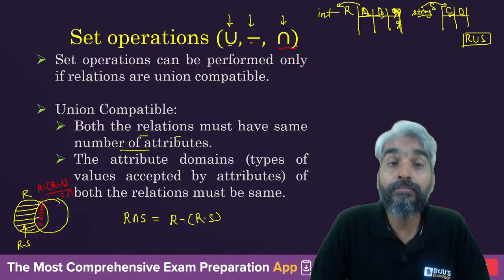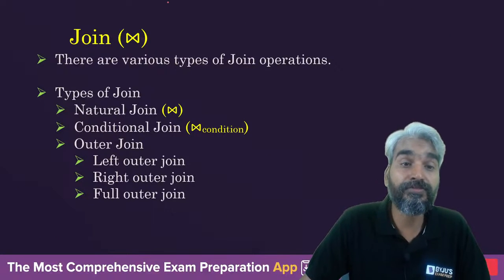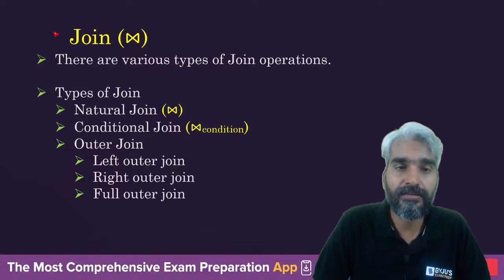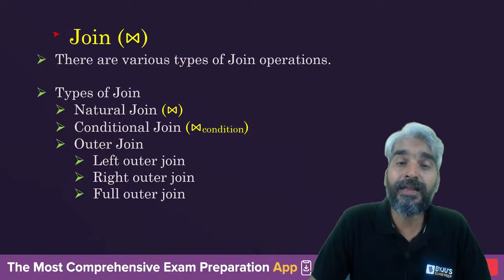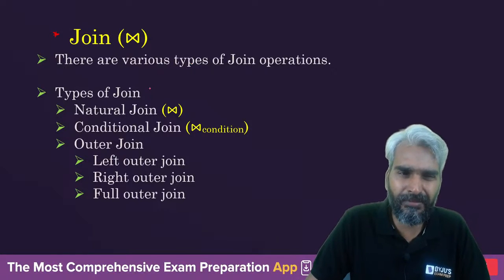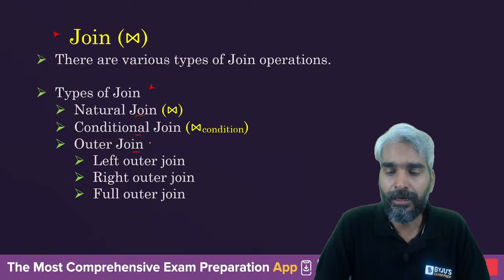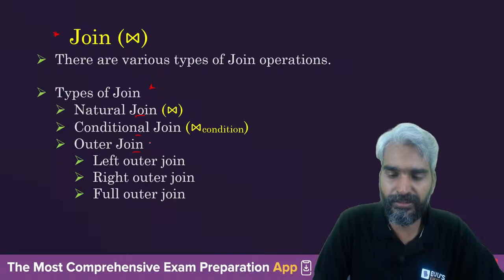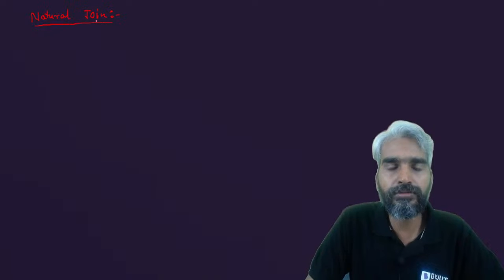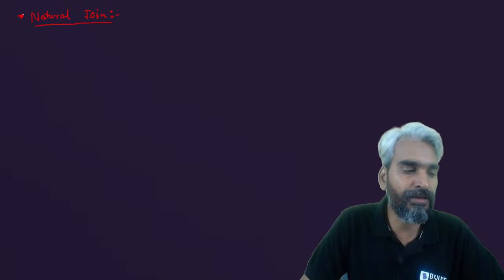Clear? Now move to the more important operation, which is join. There are various types of join operations. The basic join operations are natural join, conditional join, and outer join. How do we derive the join operation? So let's try to understand with respect to natural join. This is most important. Why? Because this will be used here as well as in the normalization process.